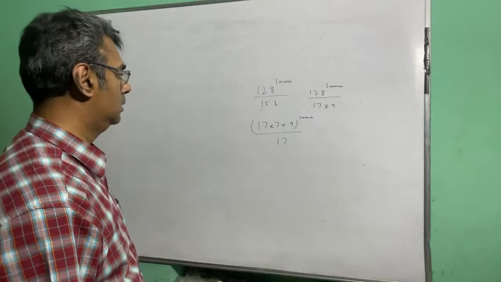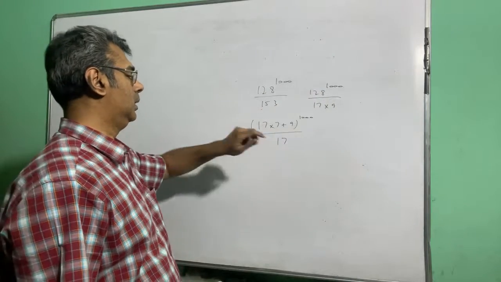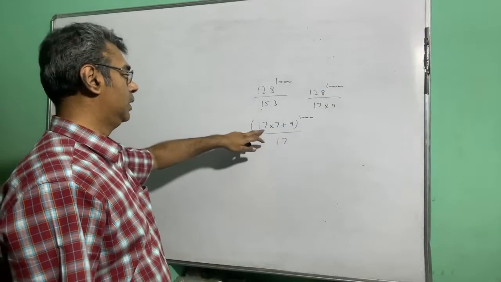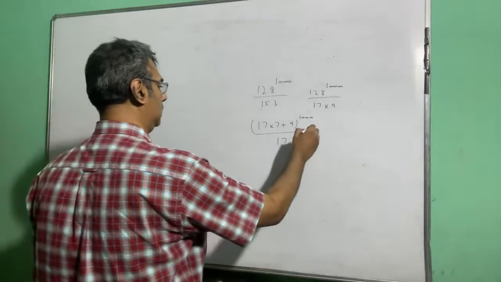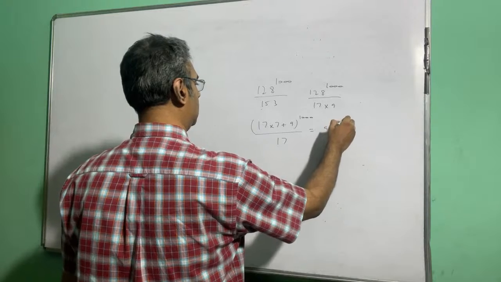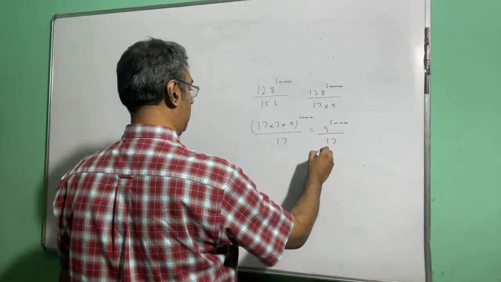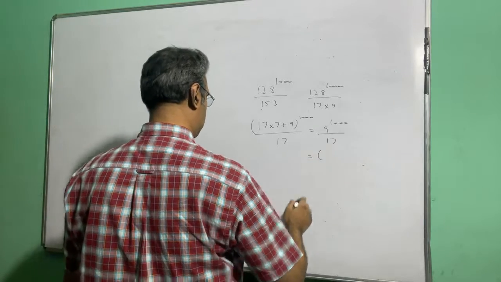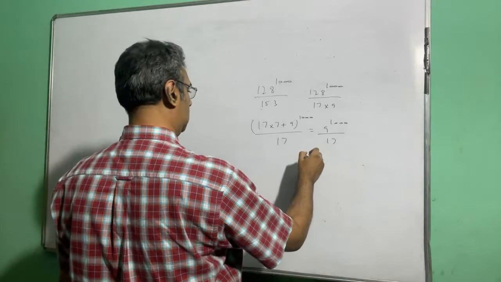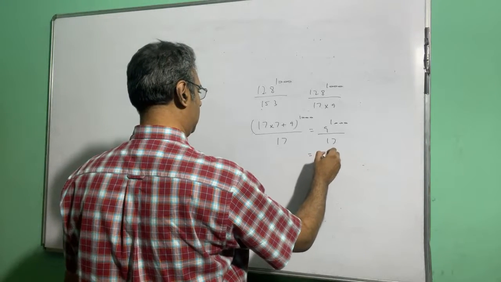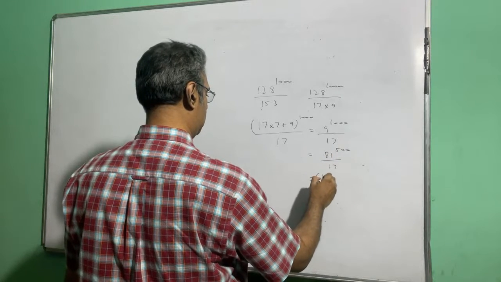Now suppose you want to do 128 to the power 1000 by 17. So it is 17 into 7 plus 9 to the power 1000 by 17. So that will come 9 to the power 1000 by 17. And 9 to the power 1000, you can write it as 81 to the power 500 by 17.